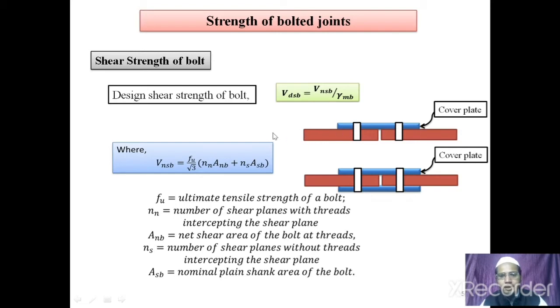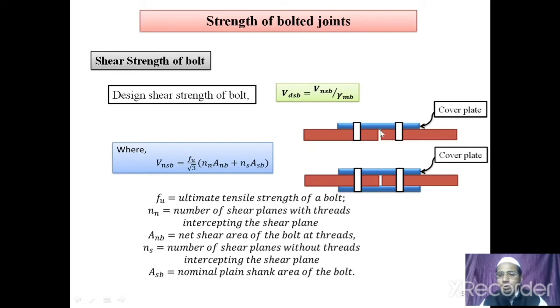When the force is acting on these two members away from the joint, it will create shearing in the bolt along this shear plane. If this shear plane is cut by the plain shank portion of the bolt, then its number is termed as ns, and if this shear plane is cut by a threaded portion of the bolt, then its number is taken as nn.